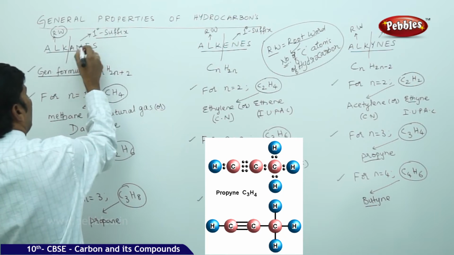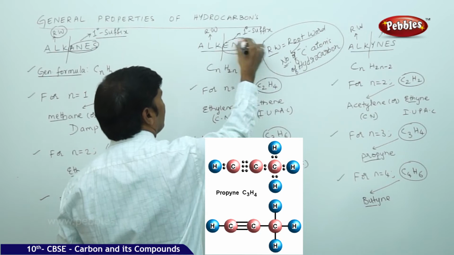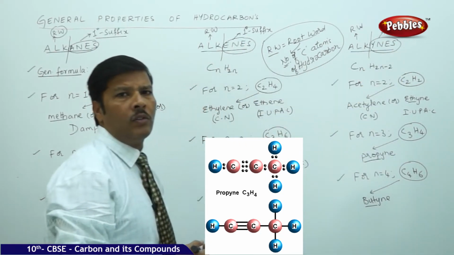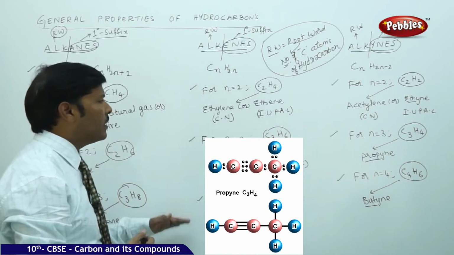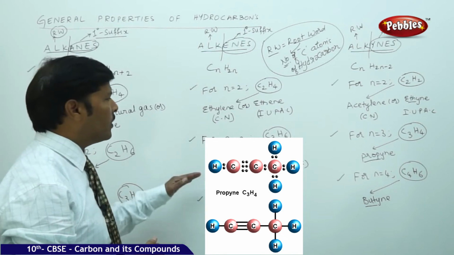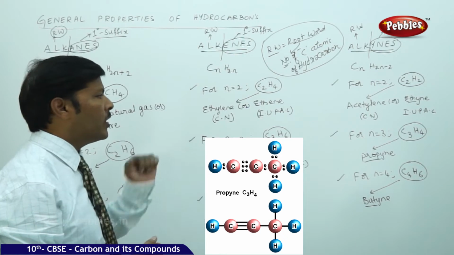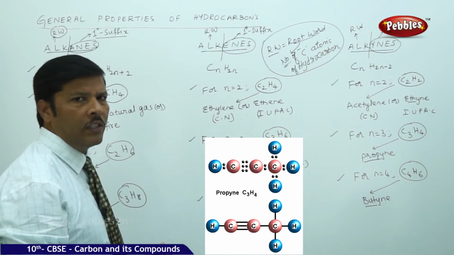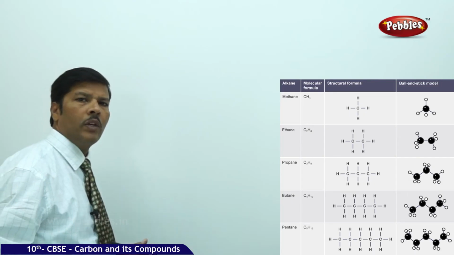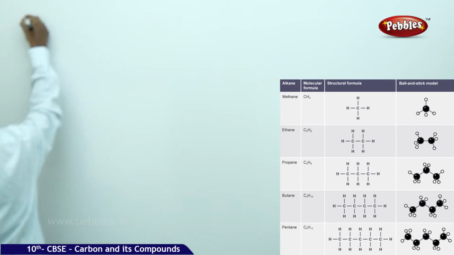If it is ane, it gives a single bond. If it is ene, it gives a double bond. If it is yne, it gives a triple bond. So from this table, now the next part of the discussion will be their structural aspects, structural formula. When you go for structural formula, whether they have straight chain or branched chain, how many bonds they have between the two carbons, all this we are going to look into in the next part of the discussion.